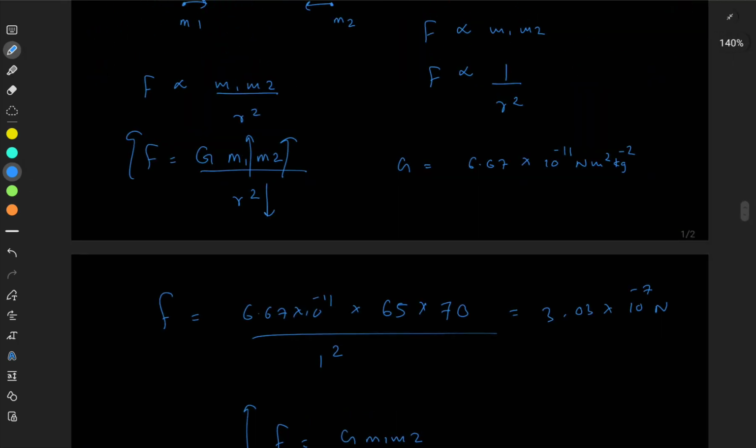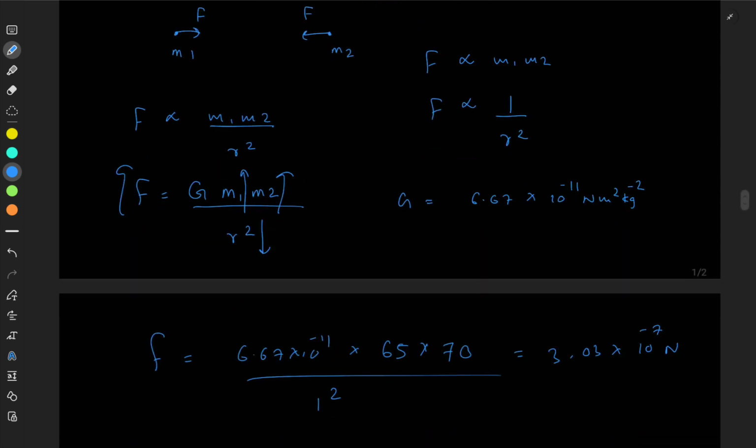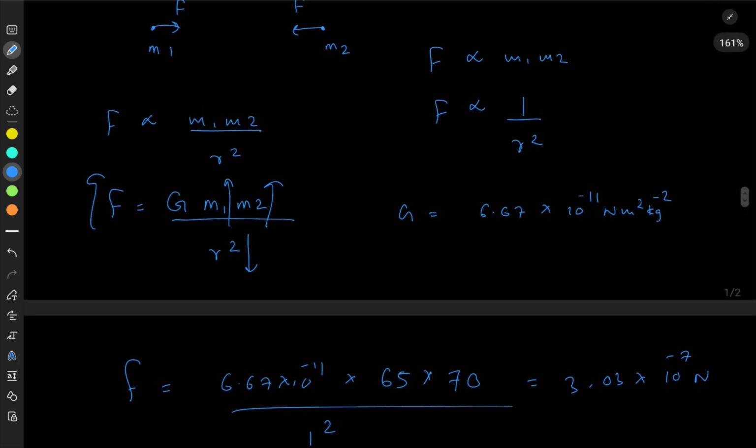So remember again, I'm just mentioning this again. Even though the forces are different, you can see that they're attracted with the same force, because for each of these objects, I can apply F equals G M1 M2 over R squared. We are thinking about the product of the two masses, not the mass, and the distance between them squared. So inevitably, the force of attraction between these two masses is going to be the same.